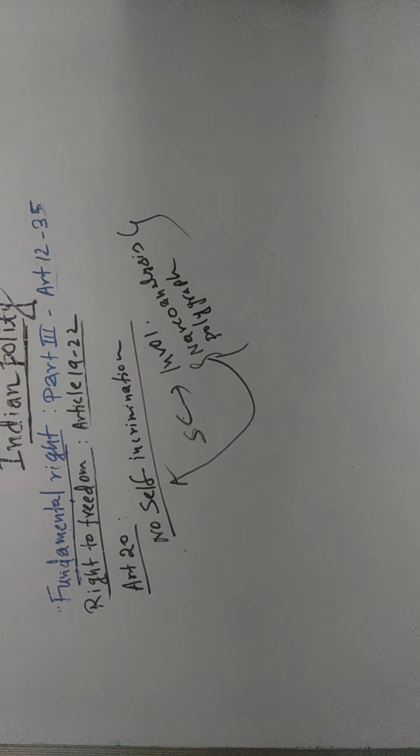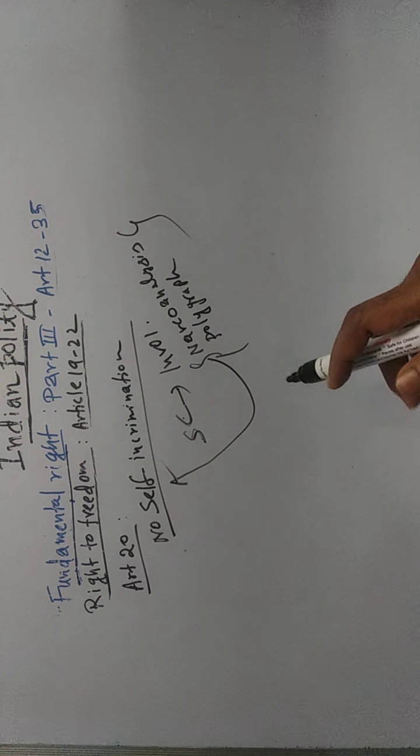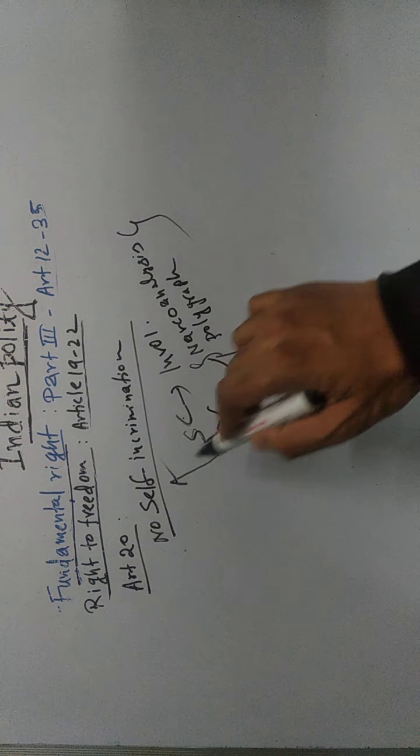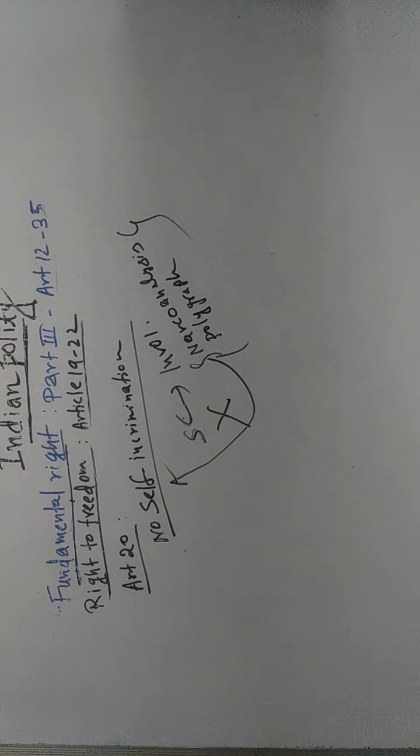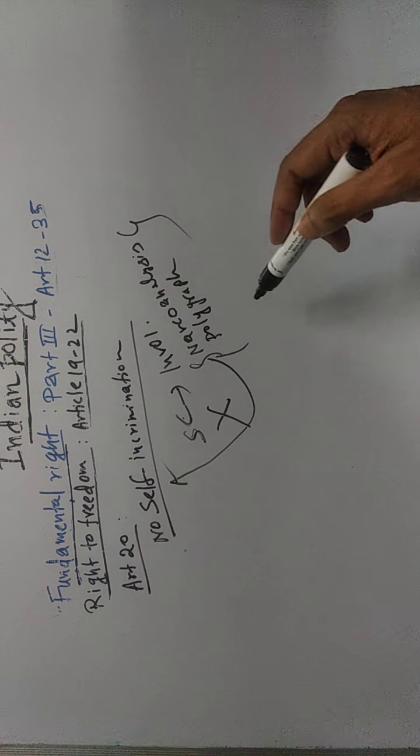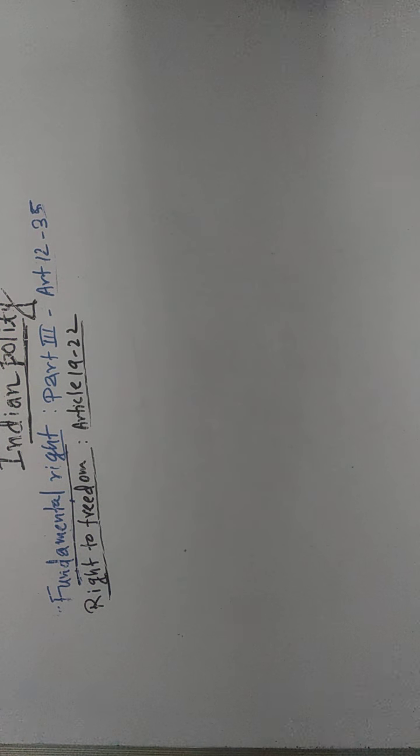So involuntary admission of narcoanalysis, polygraph, this kind of scientific test violates this provision of no self-incrimination, Article 20. That is why involuntary admission of this kind of test is not allowed.